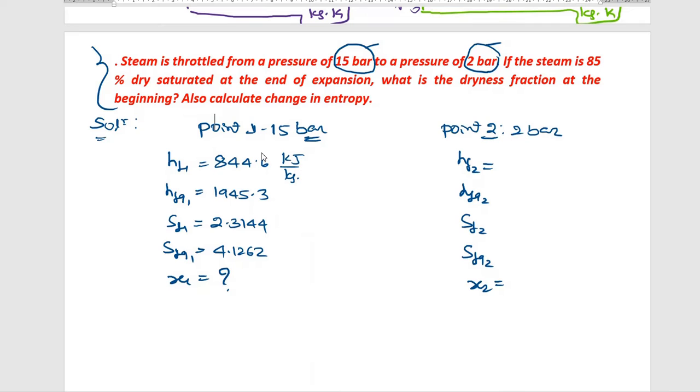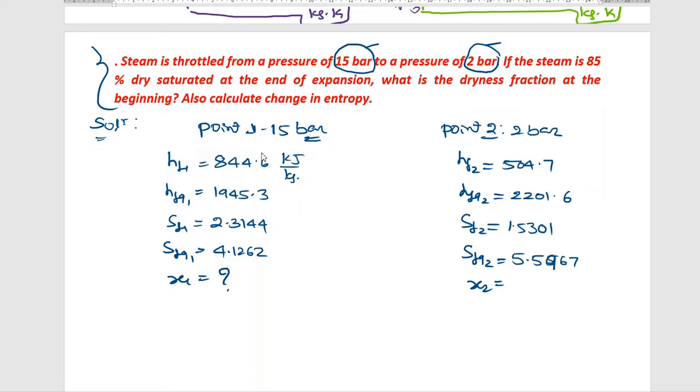Similarly, for 2 bar, are the values available in the table directly? Yes. hf2 is 504.7, hfg2 is 2201.6, sf2 is 1.5301, and sfg2 is 5.5967.